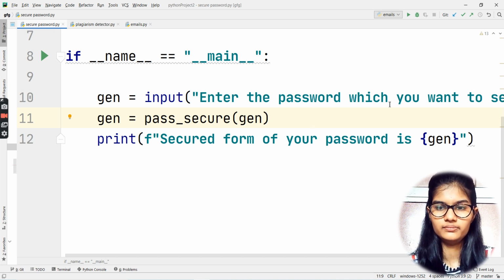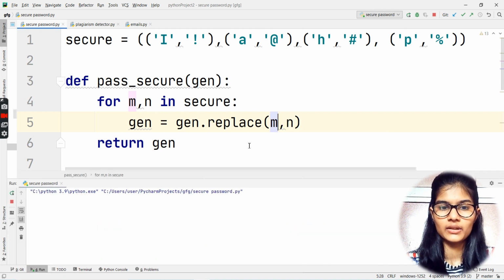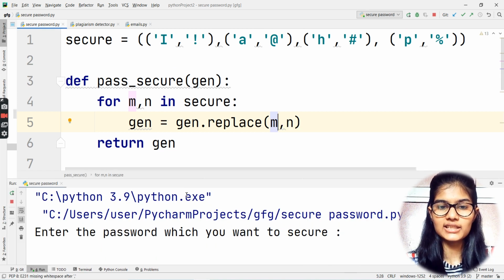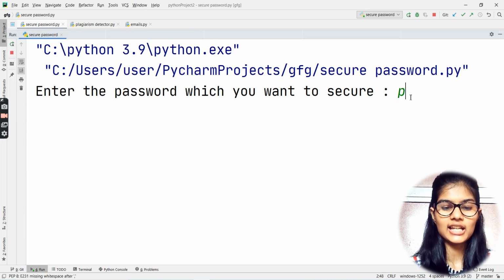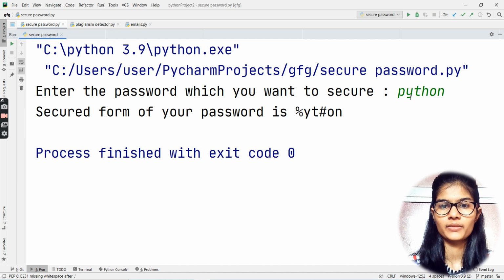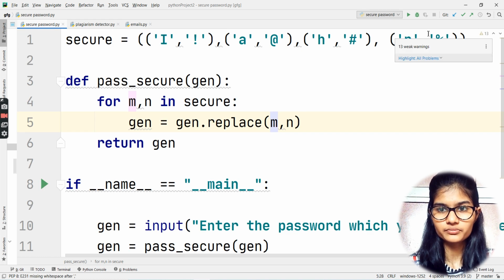Fine. Now let's run our program. Now it is asking me what password I want to secure. Let's say I wrote my password as Python. See what it gave me as an output. It gave me some symbols here, and some of the characters which do not have a specific symbol, it replaced that.